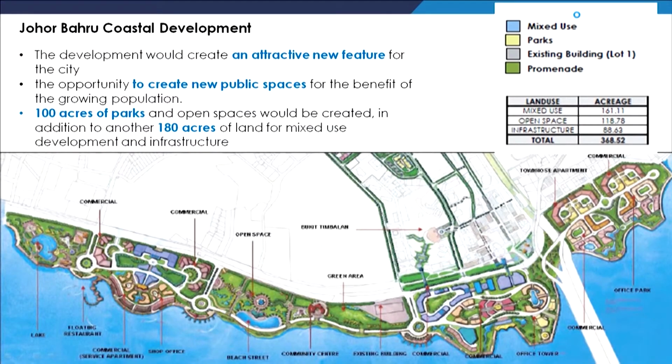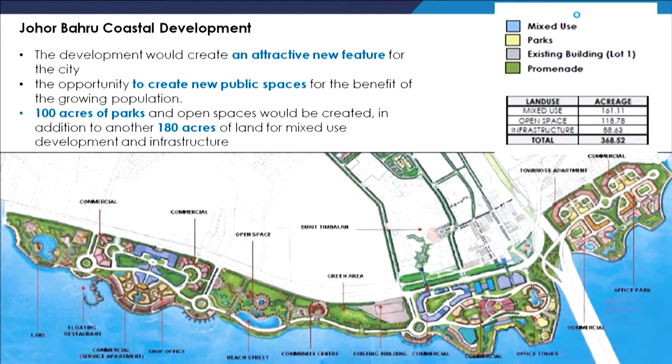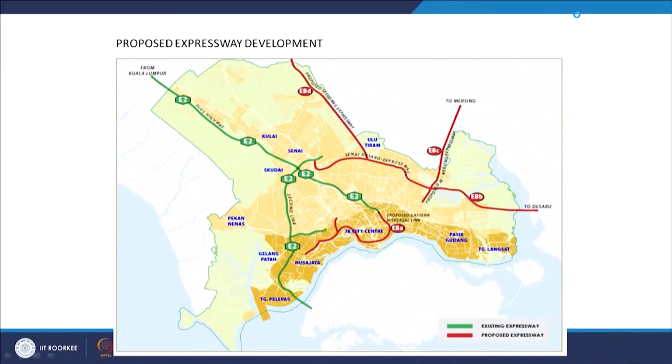Not only that, now this is another very detailed look at the Johor Bahru city center area, where they have made a detailed plan of the city center in terms of commercial and other employment generation activity. Let us have a quick look at the transportation network. This is the transportation network having the expressway. Some expressways are existing, and some are proposed. Together they will create a network of the whole region, and that will enhance the functioning of the corridor concept in this region.